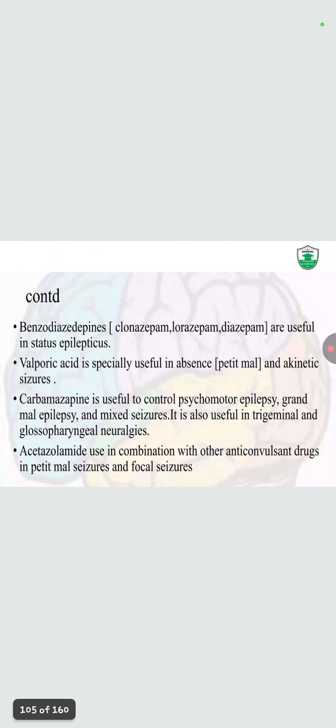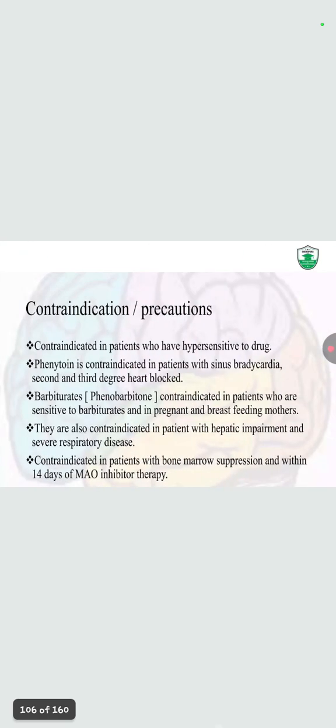Benzodiazepines are used in status epilepticus because their mechanism of action is GABA enhancement. Valproic acid is specifically used in absence seizures, that is petit mal, common in children, and akinetic seizures. Carbamazepine is useful to control psychomotor epilepsy, grand mal epilepsy, and mixed seizures. It is also used in trigeminal and glossopharyngeal neuralgias. Acetazolamide is used in combination with other anticonvulsant drugs in petit mal seizures and focal seizures.